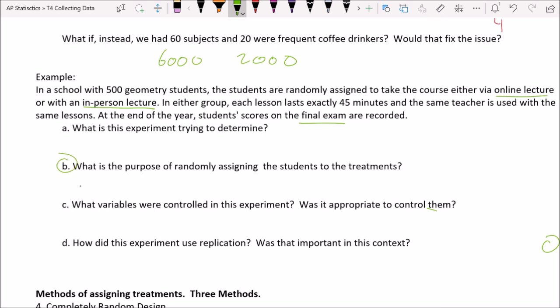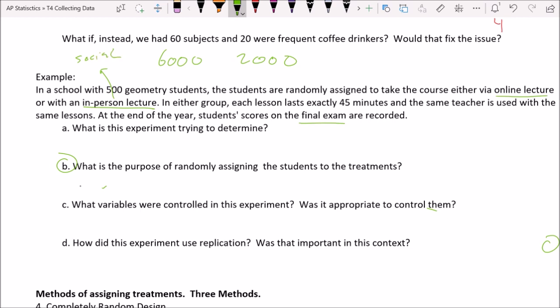What is the purpose of randomly assigning students to the treatments? If you had trouble thinking about this one, think about what would happen if you didn't assign them randomly. Imagine instead that you allowed the students to choose. Which students are going to choose the online lecture, and which students are going to choose the in-person lecture? The in-person lecture is probably going to be students who really value socializing.